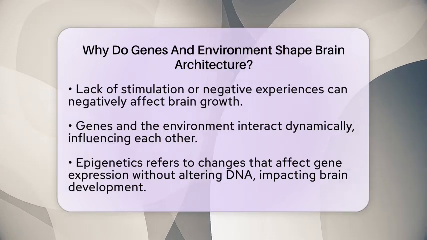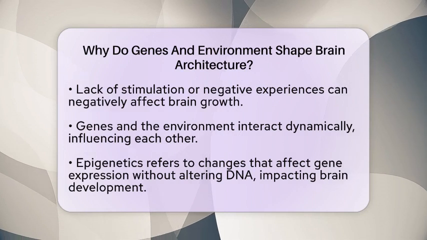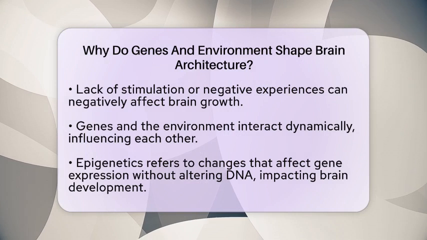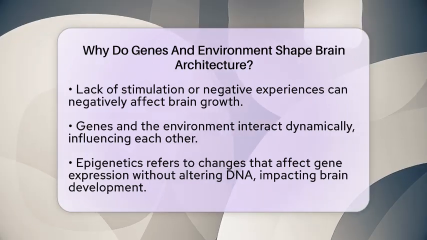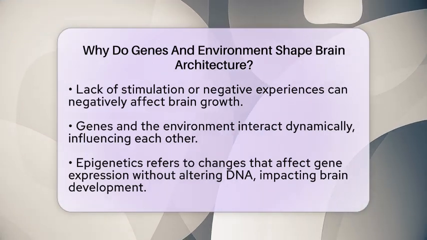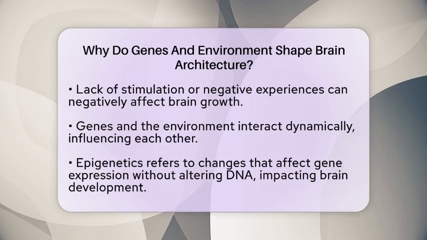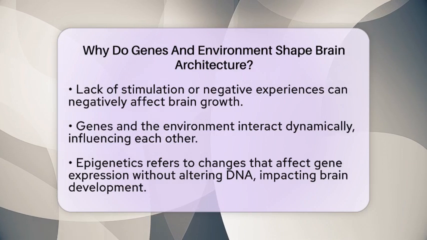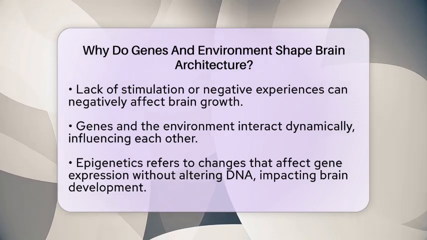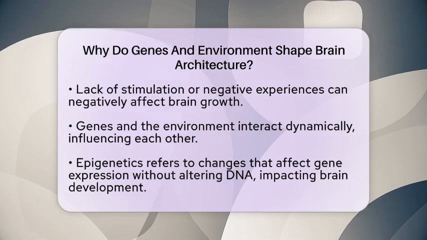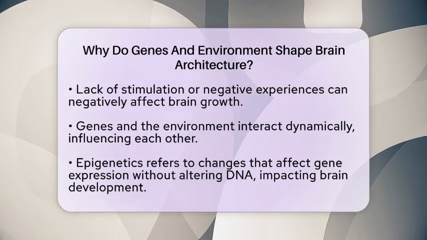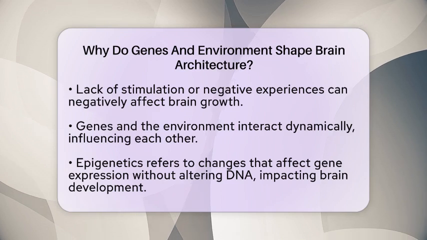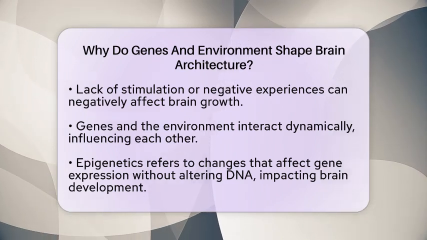It's also important to note that genes and the environment do not work in isolation. They interact dynamically. Genetic predispositions can influence how a child responds to their environment. Similarly, environmental experiences can affect how genes are expressed. This is known as epigenetics, which involves chemical changes that turn genes on or off without altering the DNA sequence. Early experiences can thus influence which genes are active, impacting brain development and behavior over time.